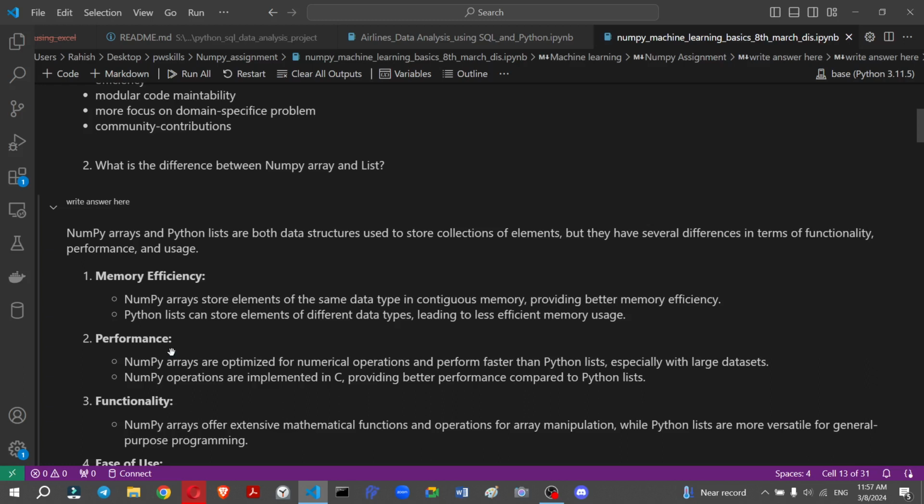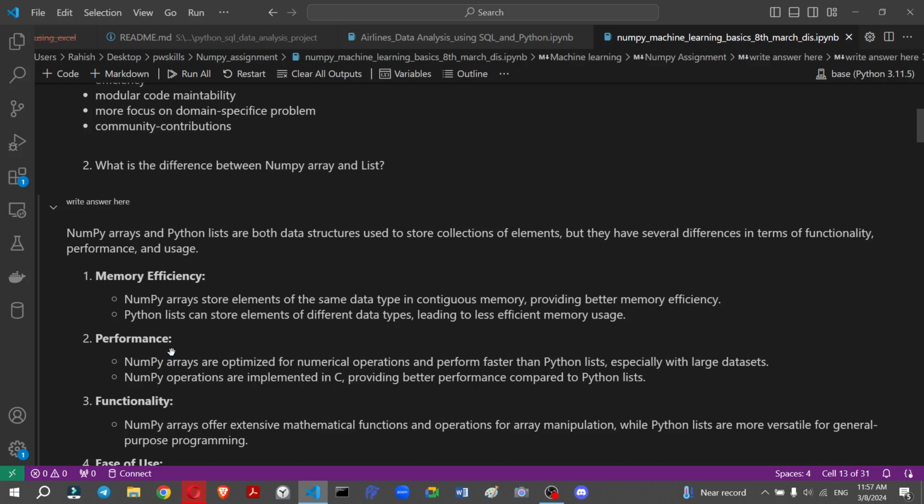So the first one is memory efficiency, meaning a NumPy array is contiguous and has better memory efficiency when we need calculations on the same data type, but a Python list can store elements with different data types. The second is performance.